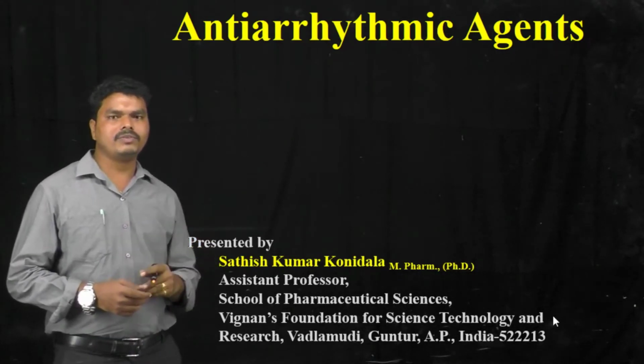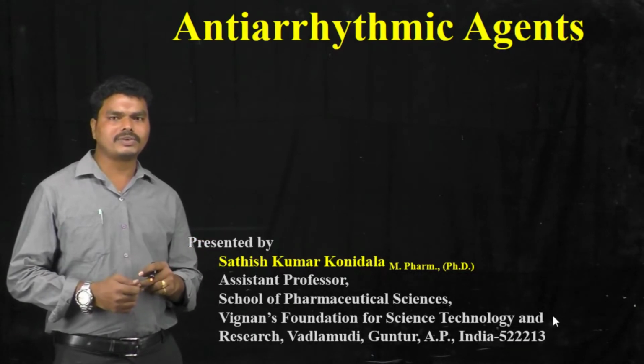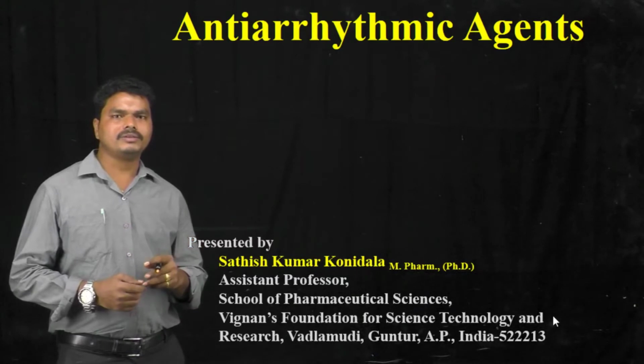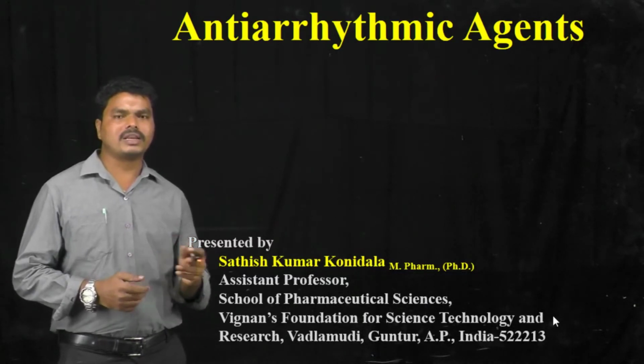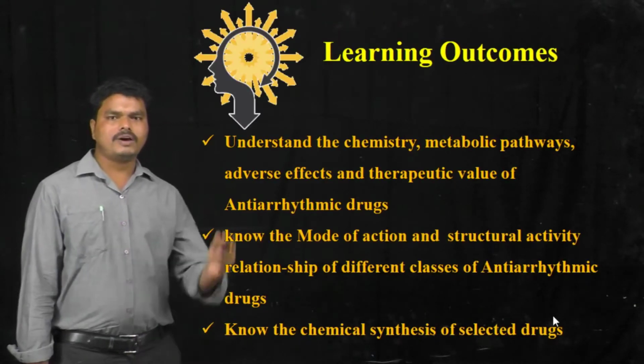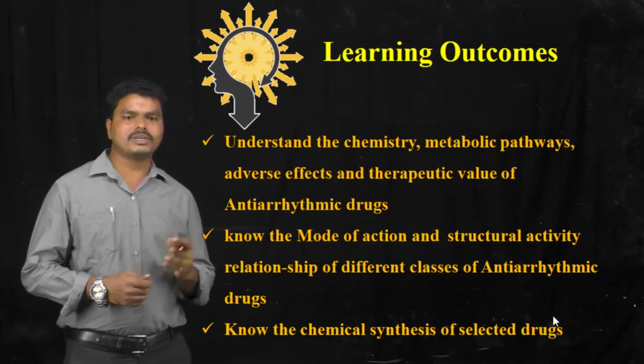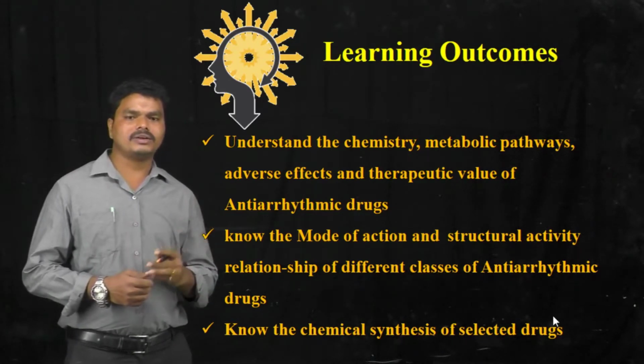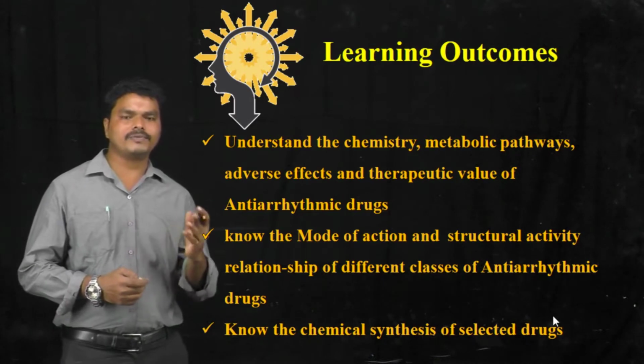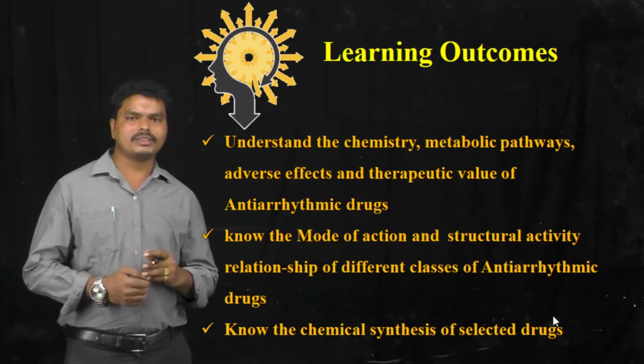In this video, we are going to discuss the classification of antiarrhythmic drugs along with their chemistry, mechanism of action, and structural activity relationship. After watching this video, students should be able to understand the chemistry, metabolic pathways and adverse effects of antiarrhythmic drugs, and they should also know the mechanism of action and structural activity relationship of different classes of antiarrhythmic drugs.